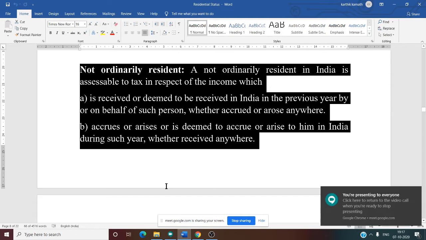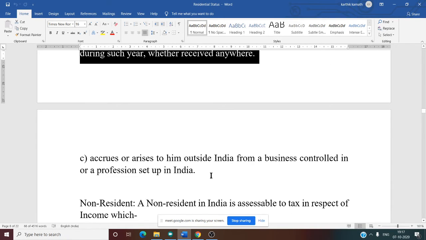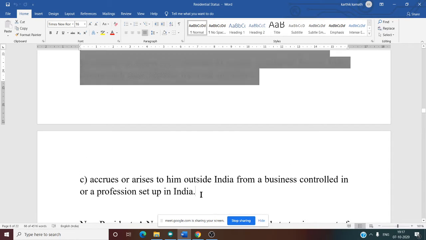So now first two conditions are same for both the people. That is ordinary resident also same, not ordinary resident also same. What is different for not ordinary resident? That is third condition. What is the third condition?